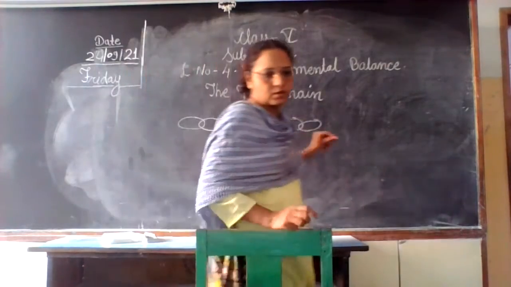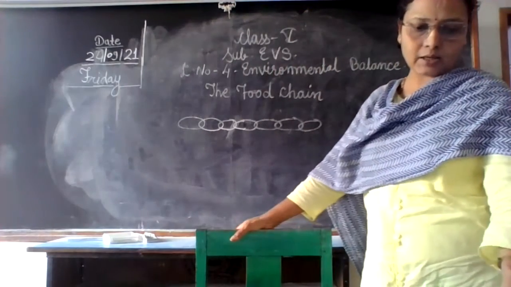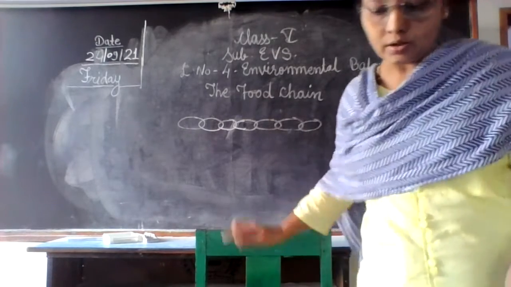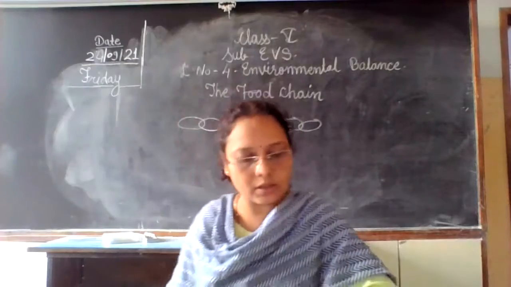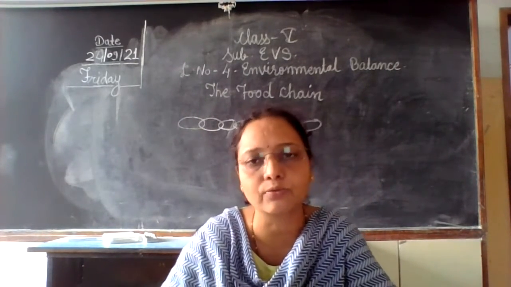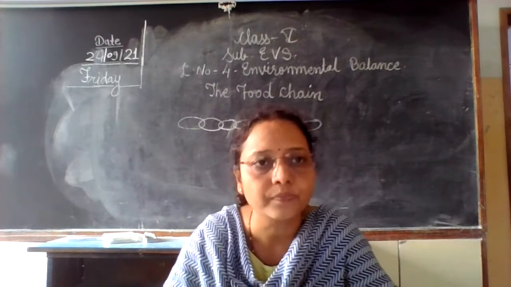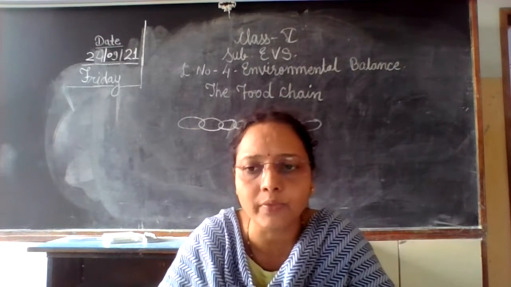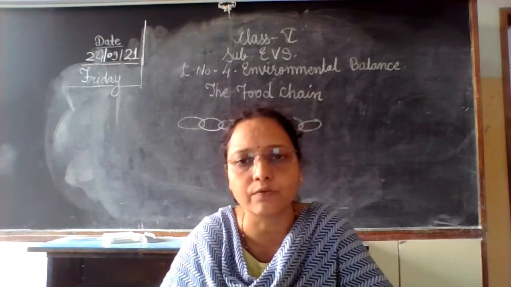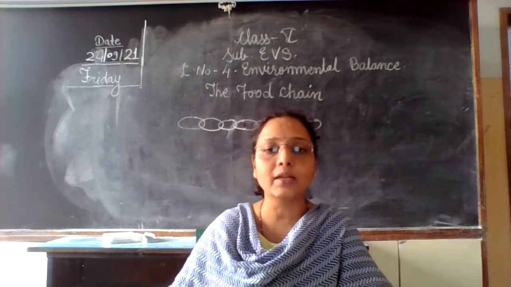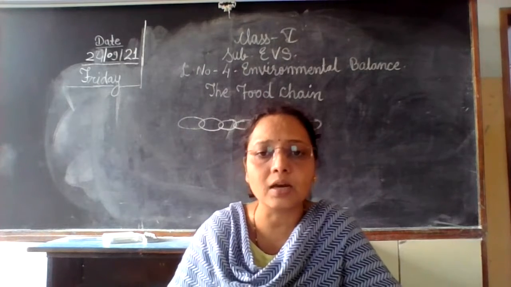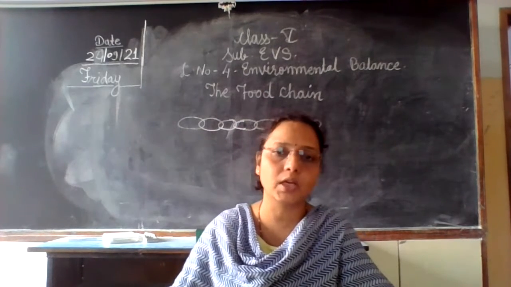In the food chain, a sequence of who eats whom is called a chain. In the first, we see the sun. Sun is the abiotic factor. From the sun, we get heat energy. With the help of that heat energy, green plants are able to prepare their own food by the process of photosynthesis. So green plants are the producers of the food chain.